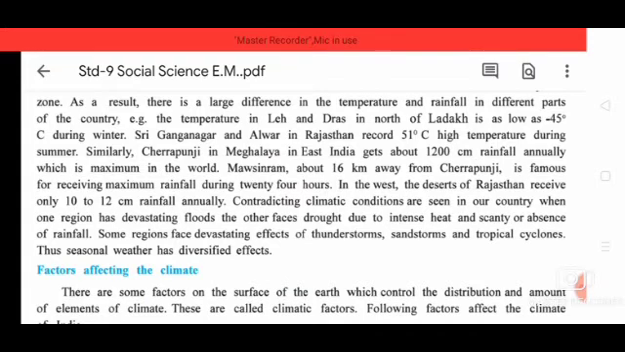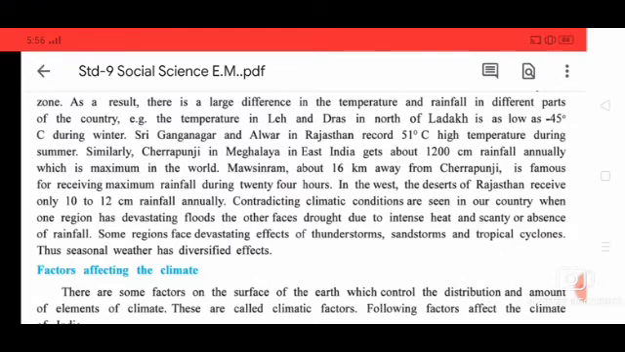Contradicting climate conditions are seen in our country, when one region has devastating floods, another faces drought due to intense heat and scanty or absence of rainfall. So we can see differences in the climate within a country. In one area there may be floods, too much rainfall, but in other states they may not even have rain. That is why they face drought or intense heat and scanty rainfall.